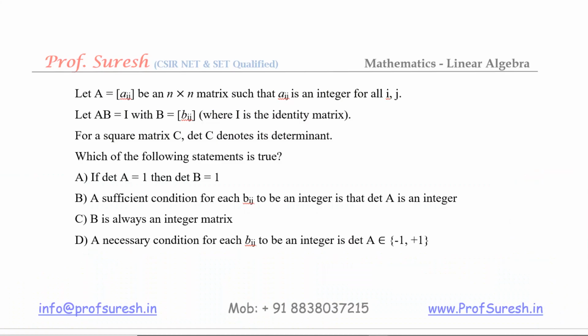116. Let A equal to Aij be an n by n matrix such that Aij is an integer for all i, j. That means A is an integer matrix. Let A B be equal to I with B equal to Bij, where I is the identity matrix. For a square matrix C, determinant of C, as usual we know this, which of the following statements is true? Let us see the answer.